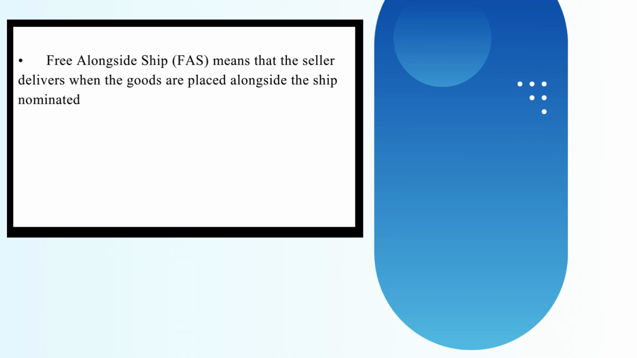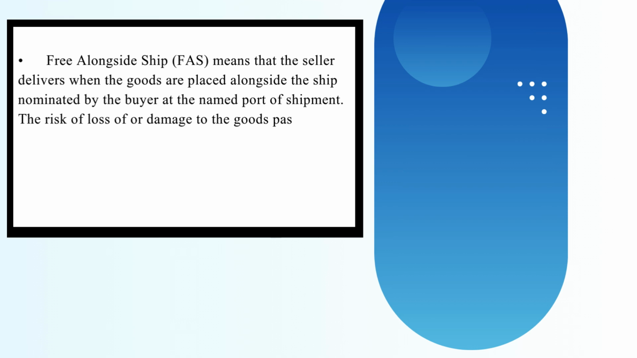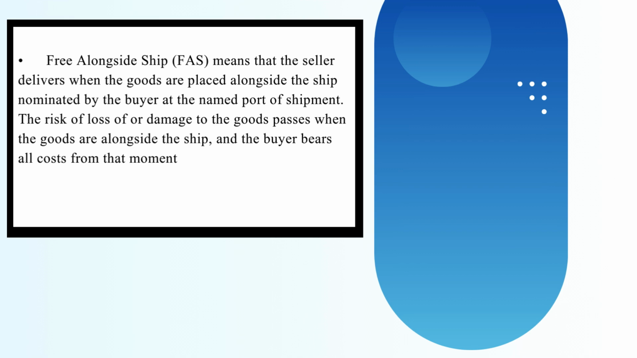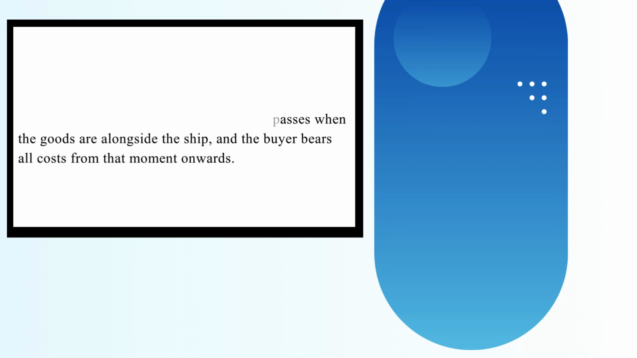Free on board, FOB, means that the seller delivers the goods on board the ship nominated by the buyer at the named port of shipment or procures the goods already so delivered. The risk of loss of or damage to the goods passes when the goods are on board the vessel, and the buyer bears all costs from that moment onwards.